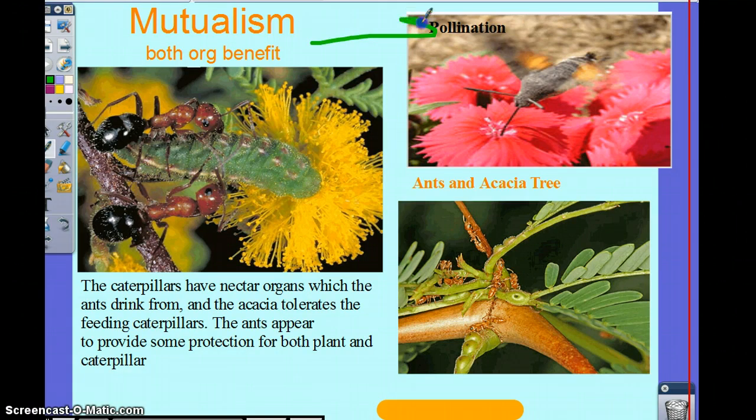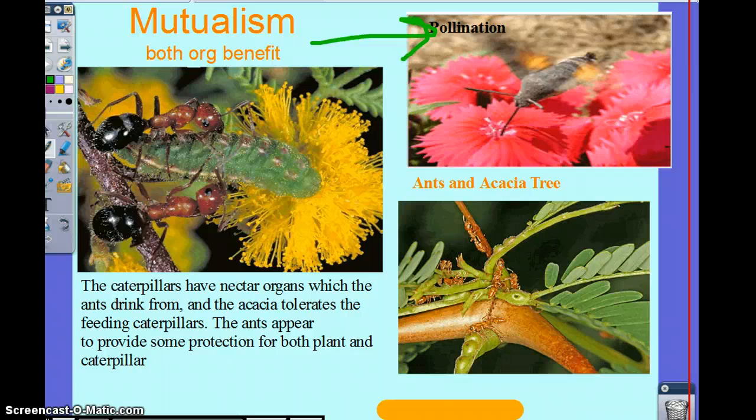Who can explain the mutualistic relationship there? So bees collect the pollen, and they'll be able to take it back to their hive, and then taking the pollen out of the flower allows it to continue the process of reproduction.